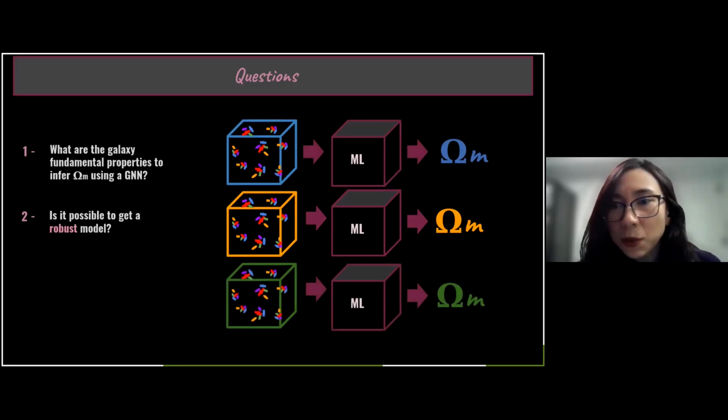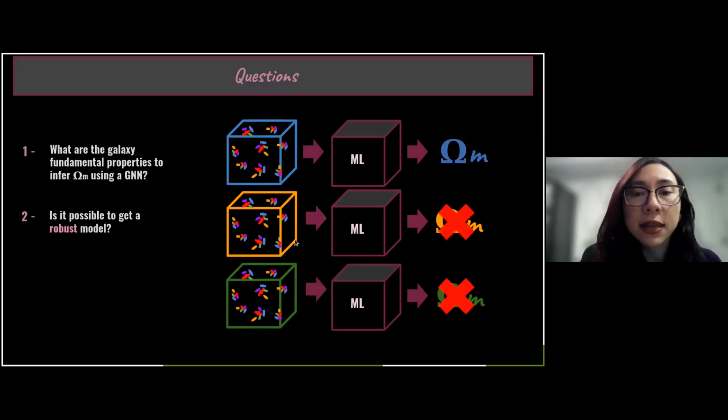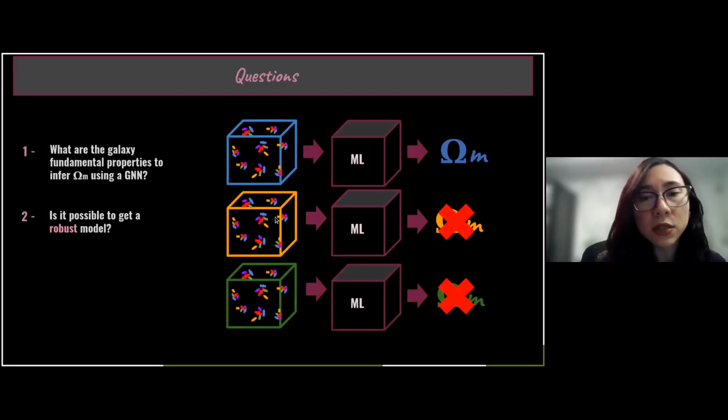So the idea is that we wanted to infer omega matter for these different simulations. But this is not an easy task, because most of the time the difference in the subgrid physics is a challenge for the machine, and it's not possible to extrapolate for these different boxes, for these different models.